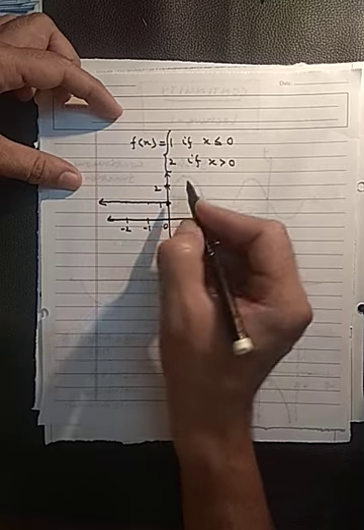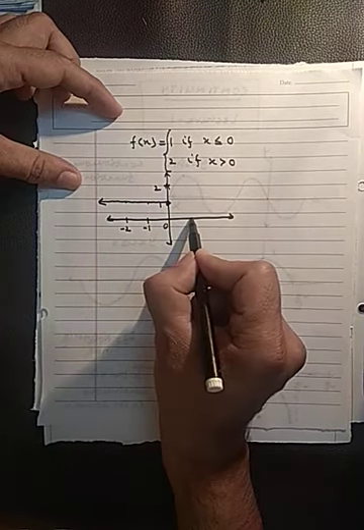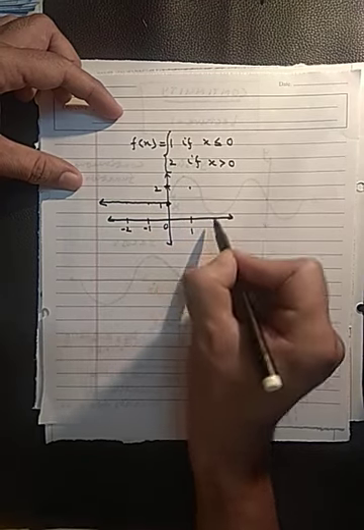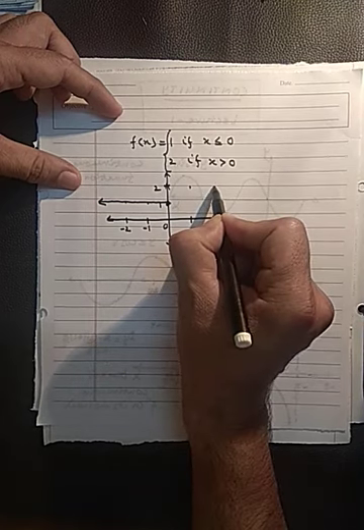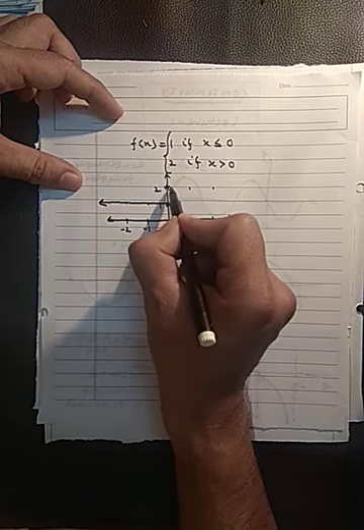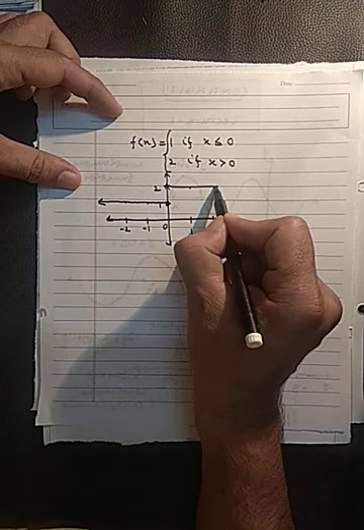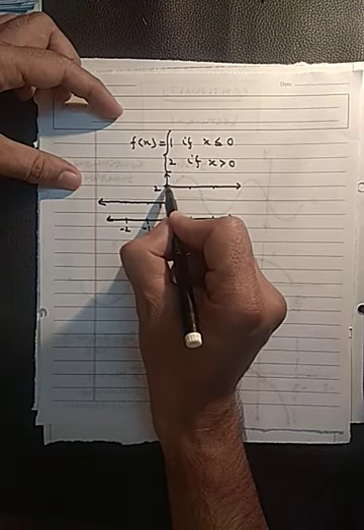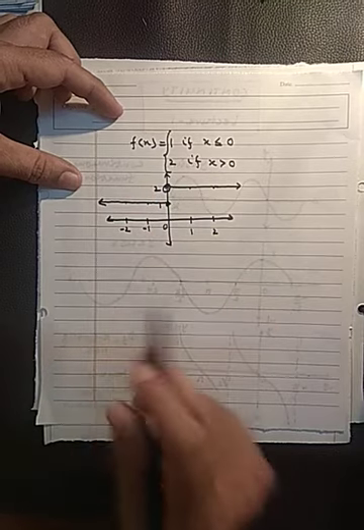Okay. And what about x greater than 0? If you take x as 1, then f(x) is 2; x as 2, then also f(x) is 2 only. And for all positive numbers, it is 2. So this is the graph. But at x equals 0, its value is not 2. So you can say we have one hole here.